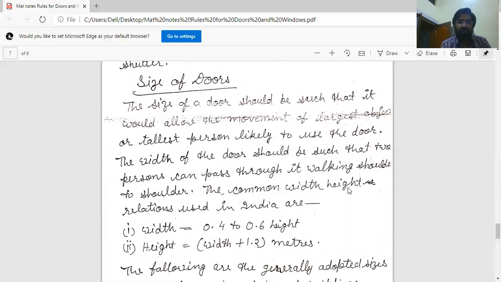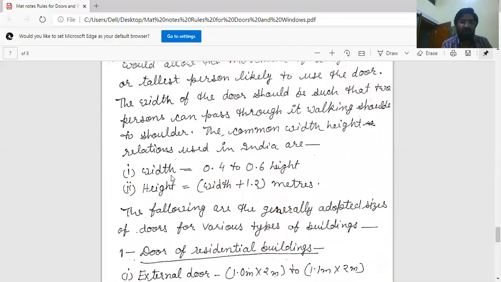The common width and height relation used in India is the general thumb rule: width is equal to 0.4 to 0.6 of height, and height is equal to width plus 1.2 meters.